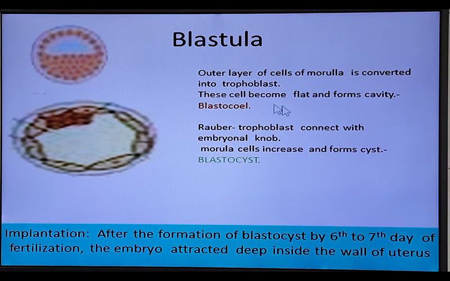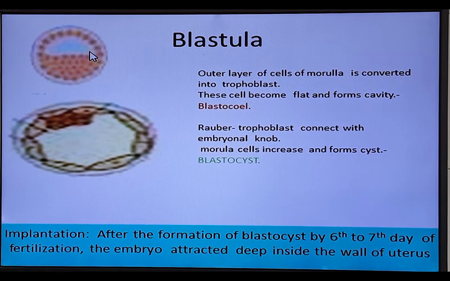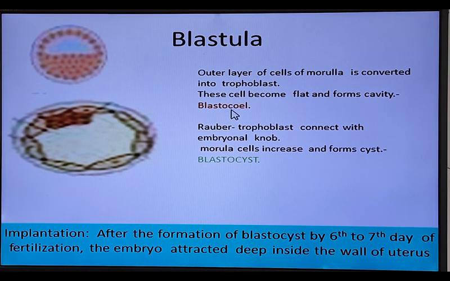These outer cells are known as trophoblast. The trophoblast absorbs more nutritive fluid, and the cells become separate and scattered. They form a cavity, which is known as the blastocele.